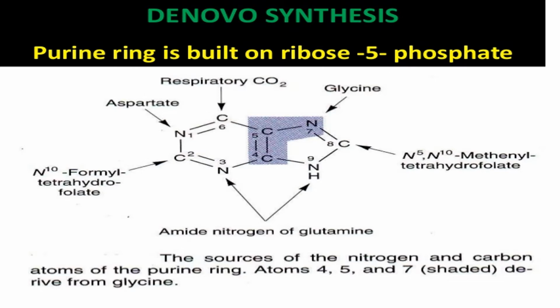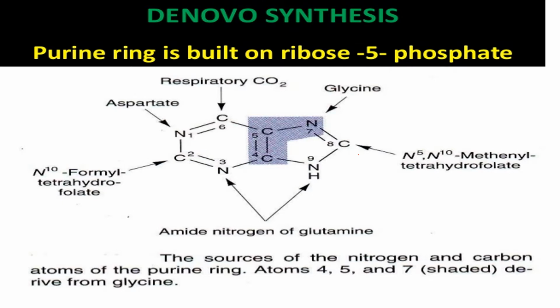Carbon number 6 is contributed by respiratory carbon dioxide, and the amino acid aspartate donates its amino group to N1. Nitrogen number 1 is contributed by the aspartate amino group, and carbon number 8 by N5, N10 methenyl tetrahydrofolate, and carbon number 2 by N10 formyl tetrahydrofolate.